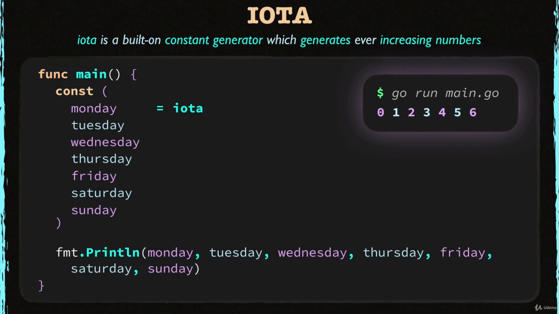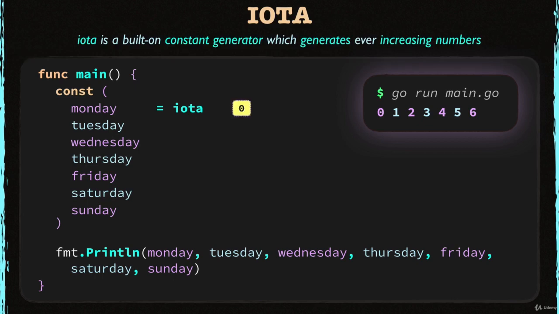As I said, iota is a number generator for constants. Think of it like an ever-increasing automatic counter. For each new constant here, iota will generate a new number automatically, because each constant will repeat iota as its initial value, as if they've been initialized with iota. So iota will keep increasing itself.